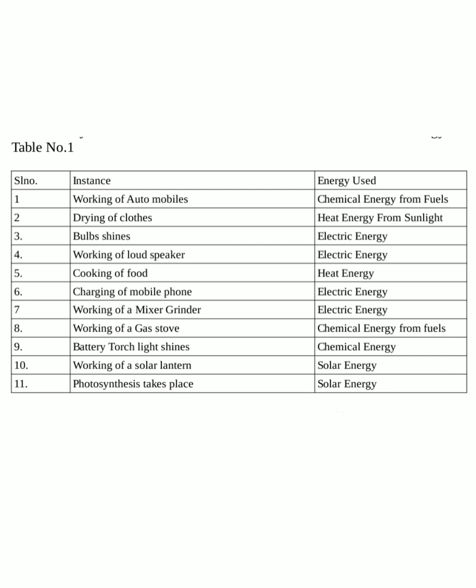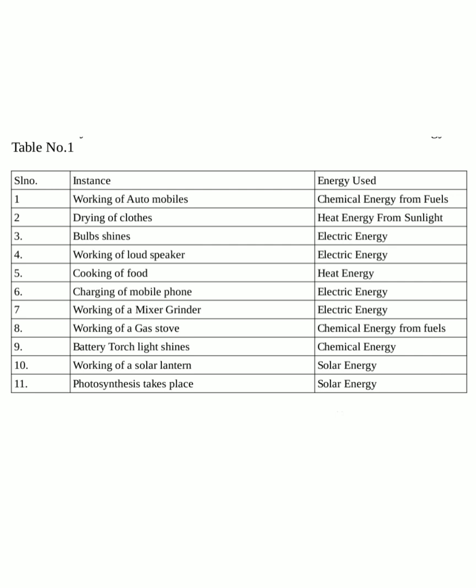Next one is battery torchlight. We know that the energy stored in a battery is chemical energy. So it is used in the instant, so the energy used is chemical energy.